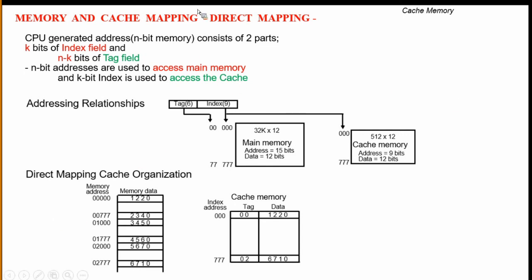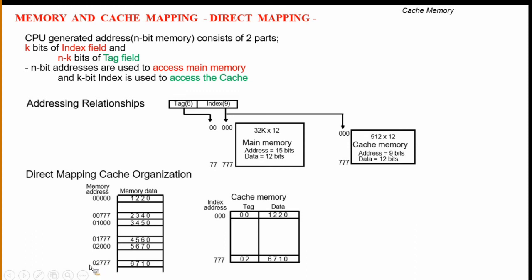Coming to this cache memory, here the index address is 9 bits, which is 000, representing 3 octal digits, and the tag is 2 zeros, representing 0. Here we compare, for example, this memory address.